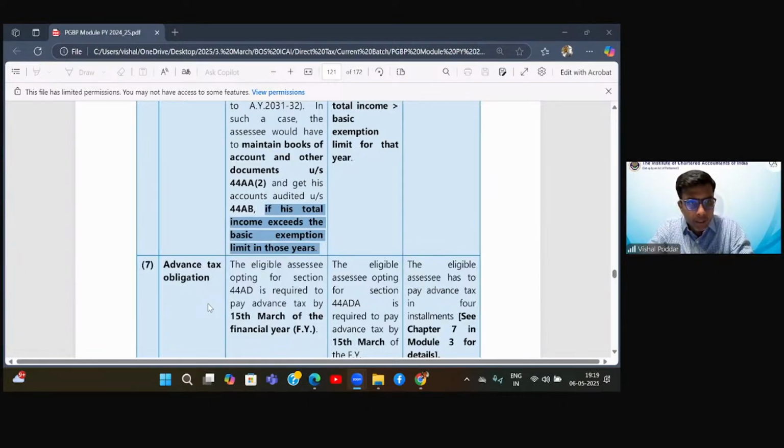Priyanshi is having something, sir. If not declared profit in last 5 consecutive assessment year on presumptive, assessee will not be able to claim profits for those 5 years due to non-declaration and will have to maintain and get audited. If yes, beta, correct. Kevin is saying, sir, after 31, 32, can we claim as per presumptive? Yes, yes, yes. That is what is the point. So 5 years, your entry in this section is restricted. After 5 years, again, you are free to come back to this section. Again, when you come back, next 5 years, you have to be here only. That is what the section is. So whenever you are entering this section, you have to be here for 5 years.